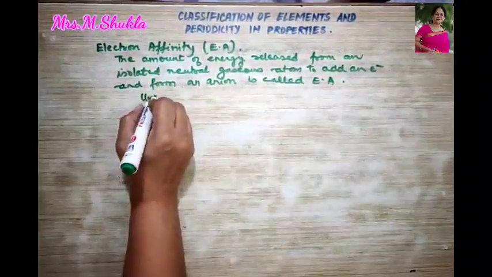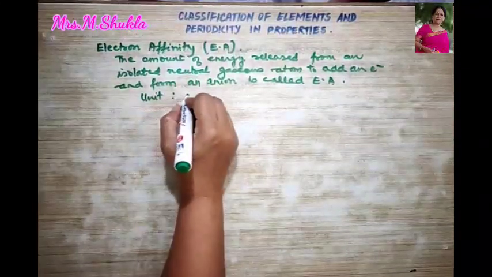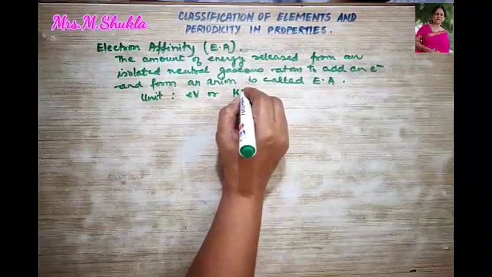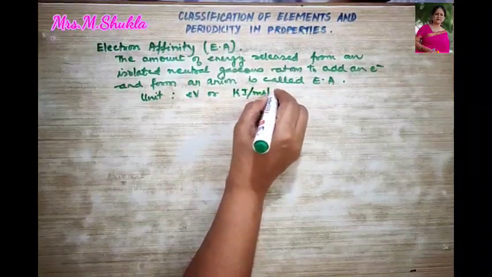The unit of electron affinity is electron volt, or we can also write kilojoules per mole.